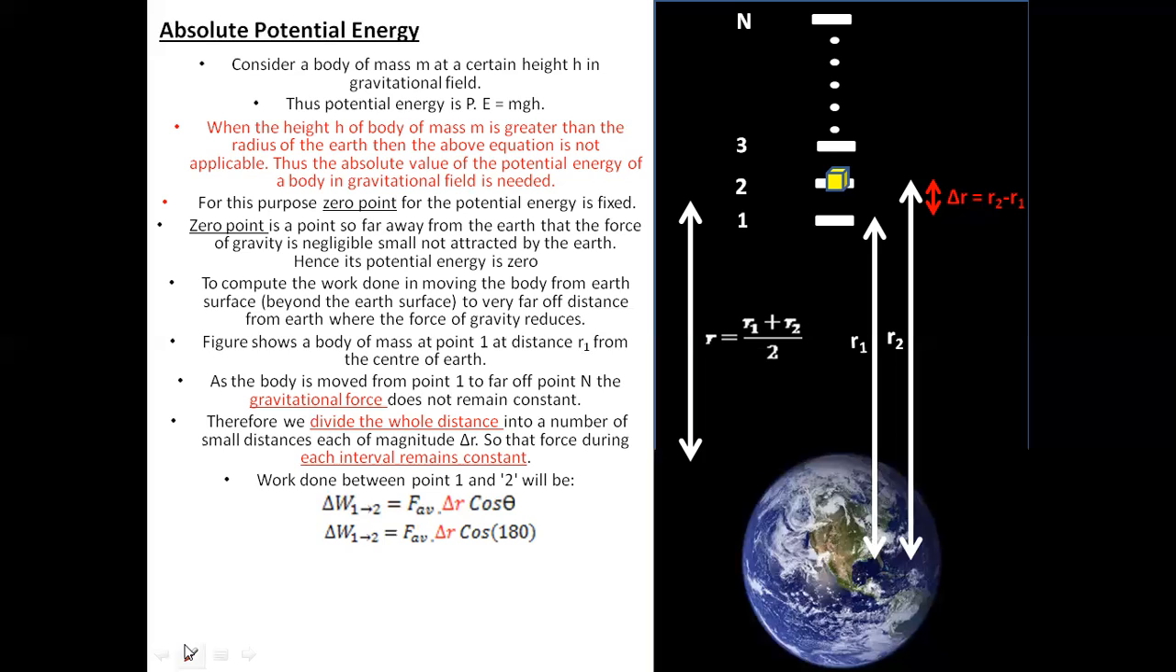Let me show you the displacement over here. The displacement is in this direction, which is delta r, and the force of gravity is pulling it backwards. So the angle between r and F is 180, and that is why we are putting the value of theta equal to 180 degrees.